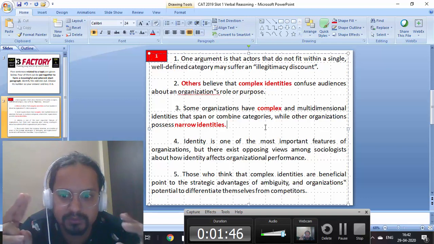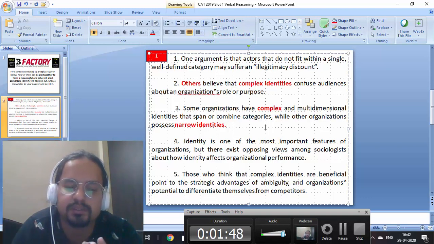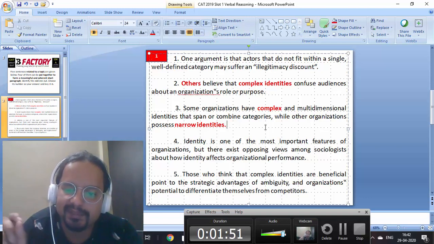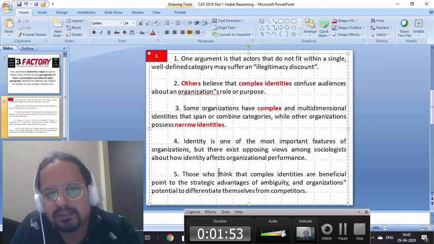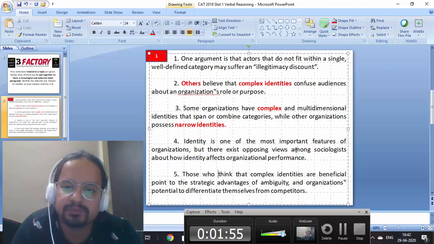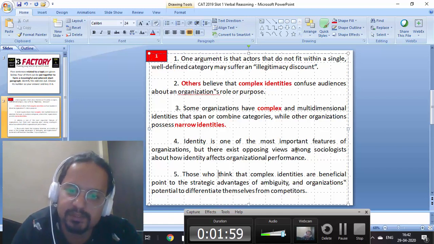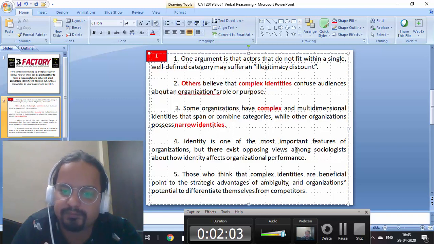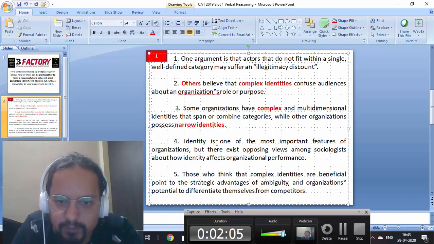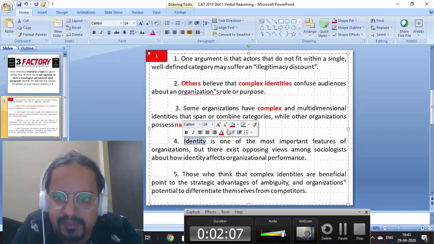So just now these two sentences might get linked on this logic. I keep highlighting those words. Number four: Identity is one of the most important features of organizations, but there exist opposing views among sociologists on how identity affects organizational performance. So we are talking about identity. This might be a kind of introductory sentence because all throughout we are talking about identities.